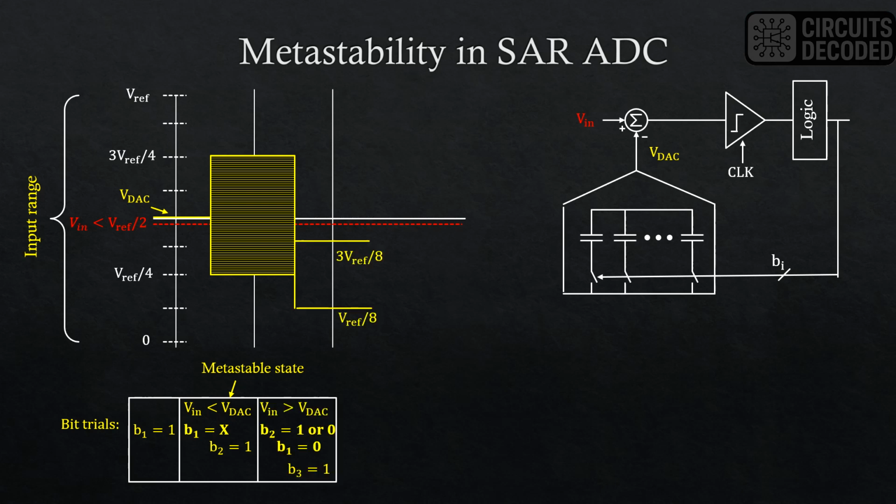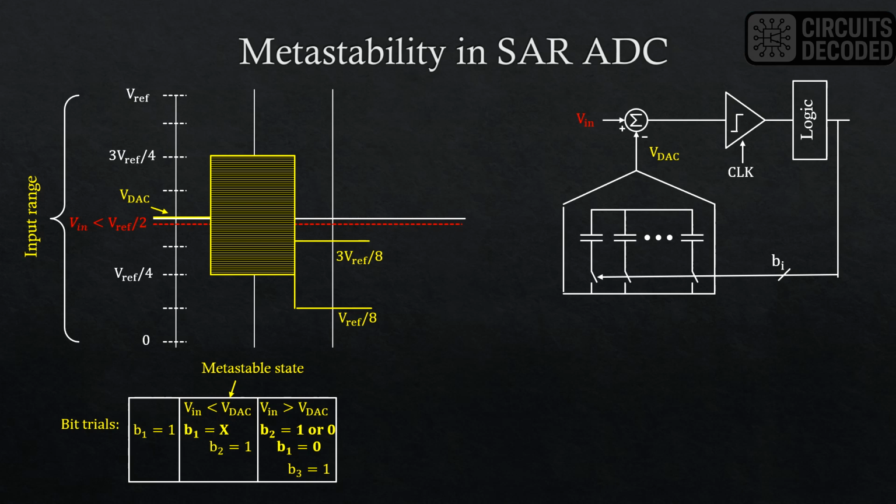In the next comparison, however, the probability of another metastability is very small, since now the comparator input is more likely further away from the mid-reference point. However, since VDAC can be either positive or negative, the comparator output is still random. So B2 can be either 1 or 0. Now by this time, the SAR logic has resolved bit 1, and B1 settles to its correct value of 0. Also in this cycle, B3 is set to 1 for the next bit trial.